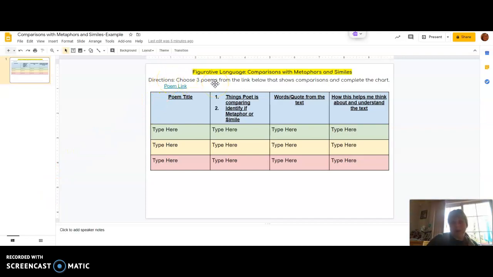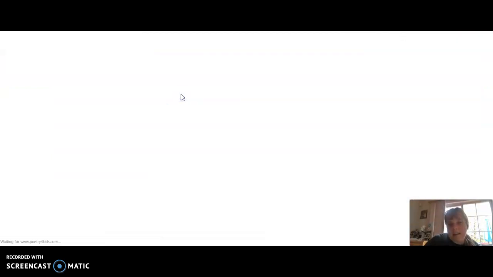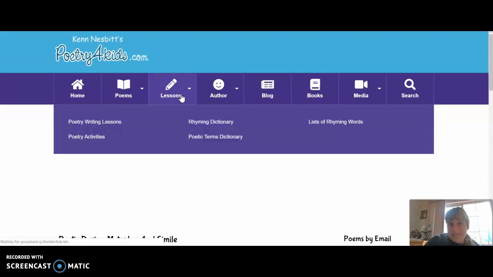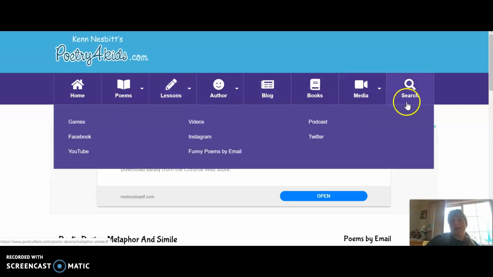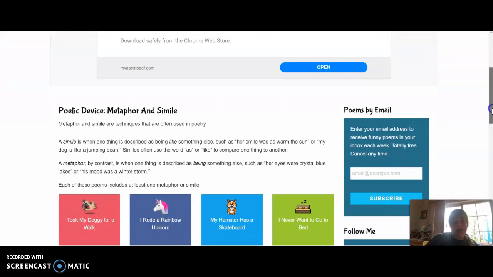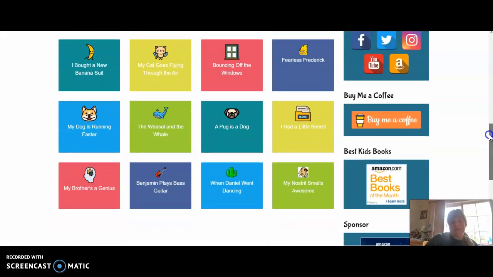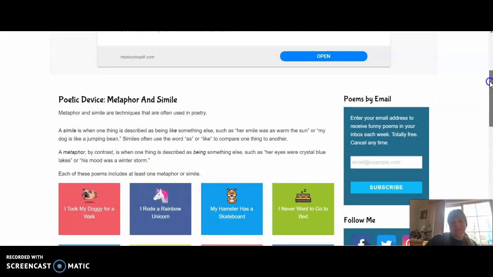Choose 3 poems from the link below that show comparisons and complete the chart. So here is the poem link. Now, whichever poem that I pick is not an option for you to pick because I want to make sure your work stays your work and you're really showing me what you understand about poems. In addition, all of these poems have examples of either a simile, a metaphor, or both. So you're not going to have to struggle to find examples. There are examples in all of these poems that we've provided for you.